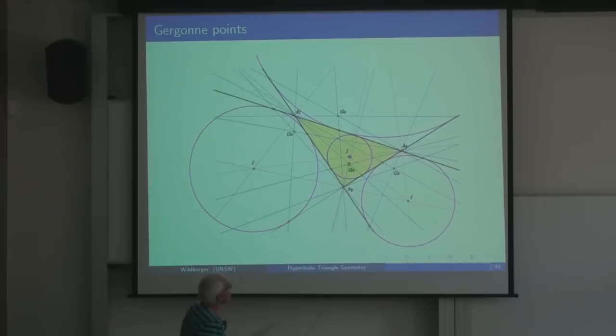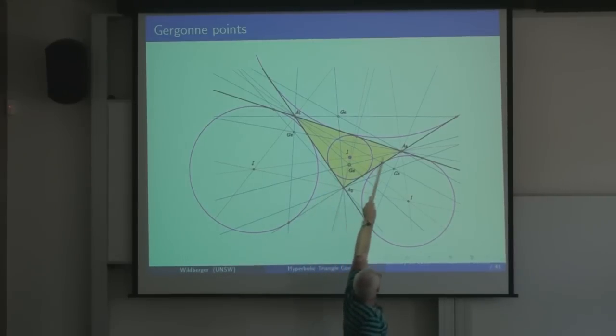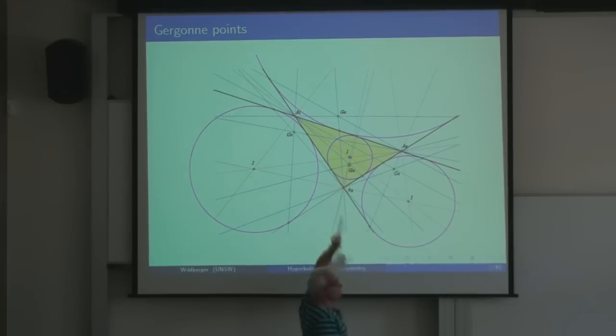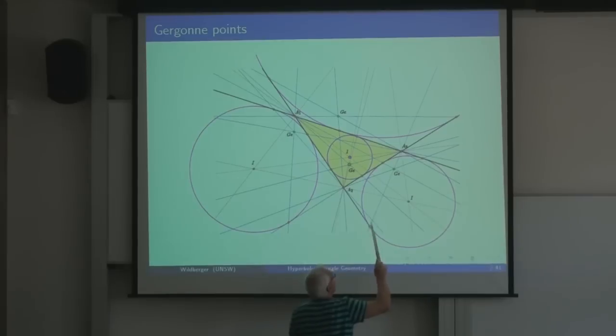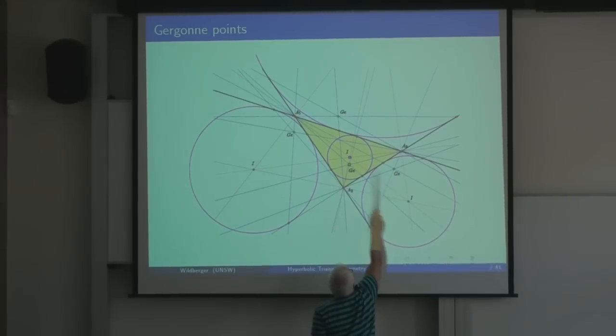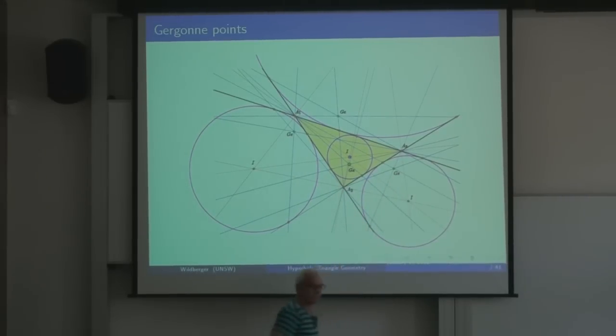And if we connect those contact points with the corresponding vertices, we get 3 lines which meet in a new point. That point's called a Gergonne point, in honor of the person who discovered it. So for example, here's another Gergonne point where we take the 3 contact points of this circle and join them with the corresponding vertices. So there are 4 Gergonne points.